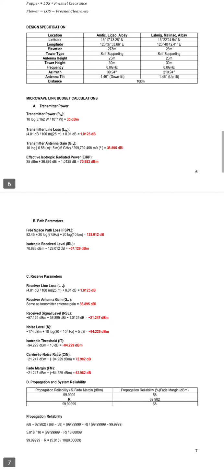The effective isotropic radiated power, or EIRP, is 70.883 dBm and the free space path loss is 128.012 dB. After considering receiver gain and losses, the received signal level, or RSL, is minus 21.247 dBm. The calculated fade margin is 62.982 dB, which represents the link's resilience to fading or environmental interference.